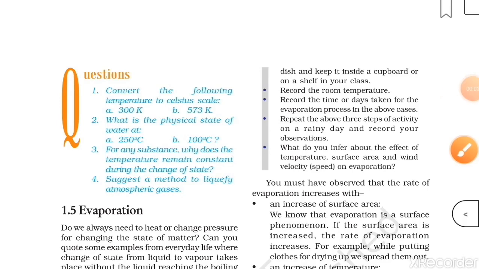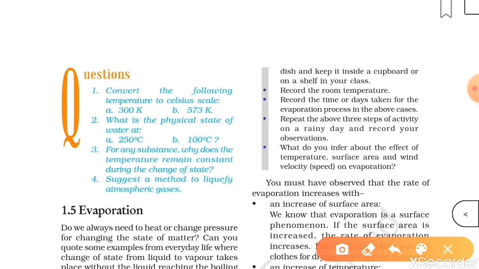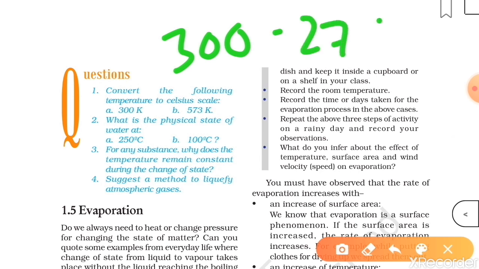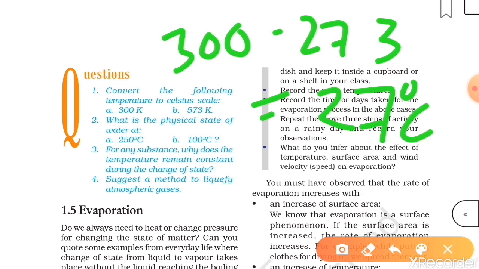Students, this is the second video on in-text problems, and the first one is convert the following temperature to Celsius scale. We have discussed in theory that to convert temperature from Kelvin to Celsius, we have to subtract a factor of 273. So you will get your answer by subtracting 273 from the temperatures. 300 minus 273, and your answer will be 27 degrees Celsius.